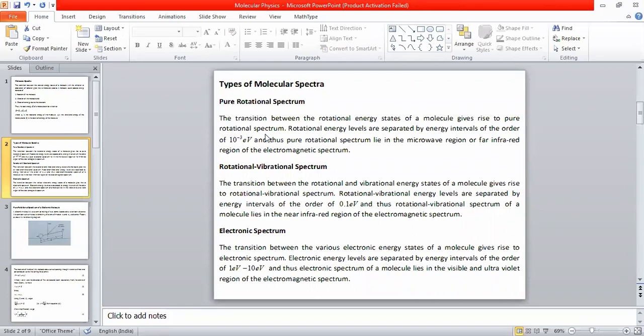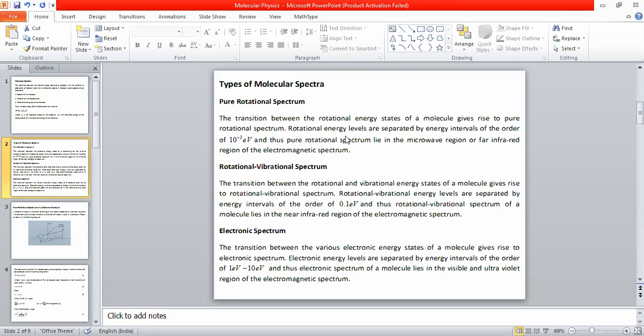Among the various quantized rotational energy states, transitions are possible, and these transitions lead to pure rotational spectrum. So pure rotational spectrum of a molecule arises due to transitions among various quantized rotational energy states.